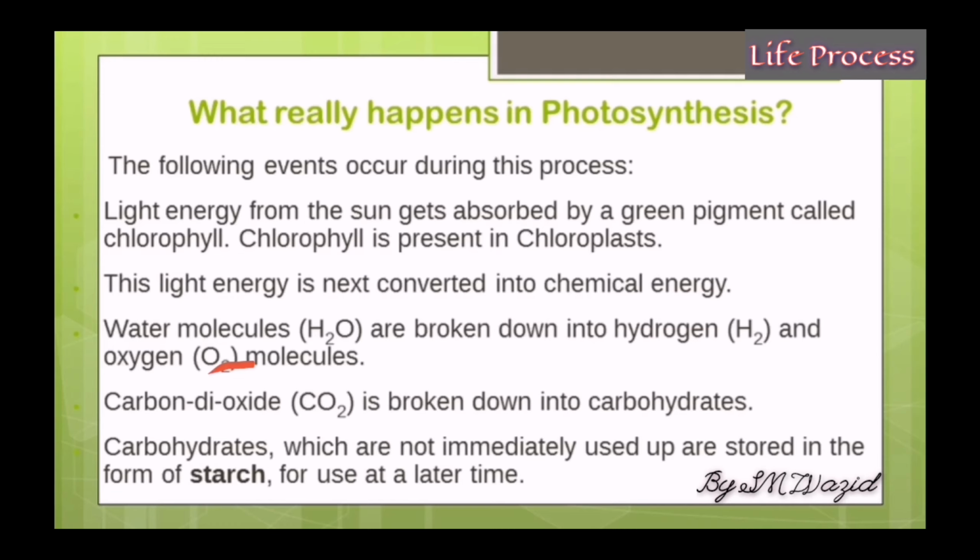Carbon dioxide is then broken down to form carbohydrates. It's a relatively simple process. Don't worry, it's easy to understand. These carbohydrates are the source of energy for the plant. Not all of it is used up at once. Some of it is stored for use at a later date in the form of starch. This is again an important one-marker which can be asked in MCQs, so please do keep this in mind.